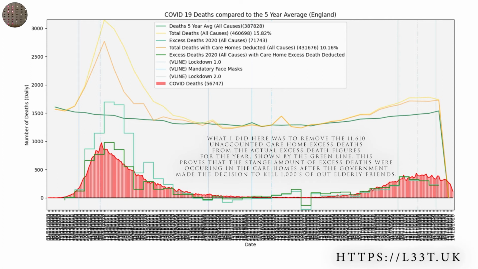You can also see that when these deaths are deducted, the excess deaths for this year is around 10% rather than 16%. You can see this by looking at the orange line that shows total deaths with the care home's excess deaths deducted. By looking at the data, we now know that at least 1/3 of the deaths are due to elderly care home residents dying.